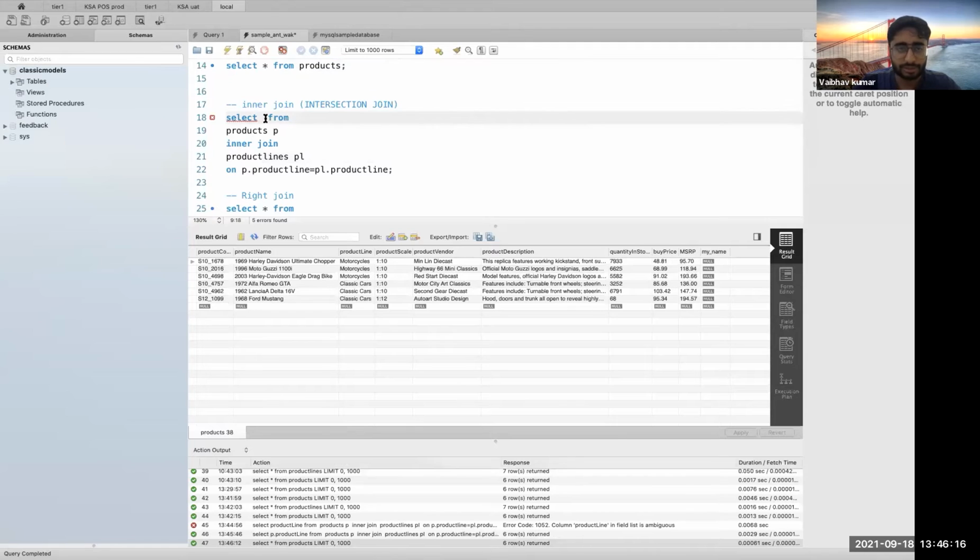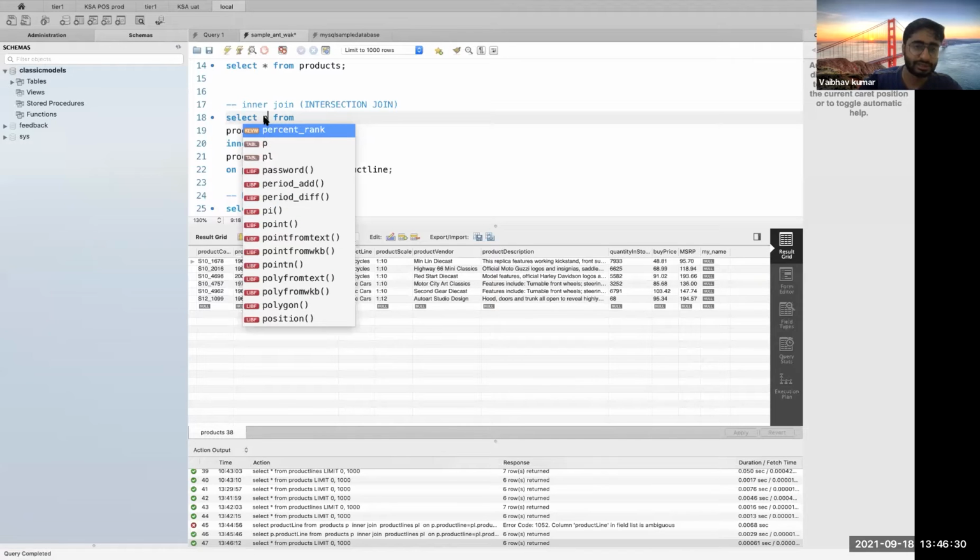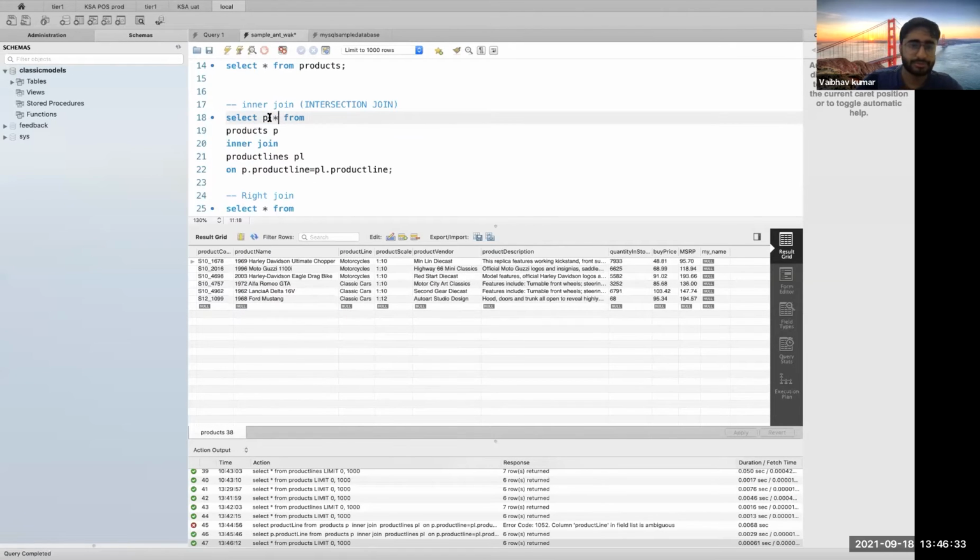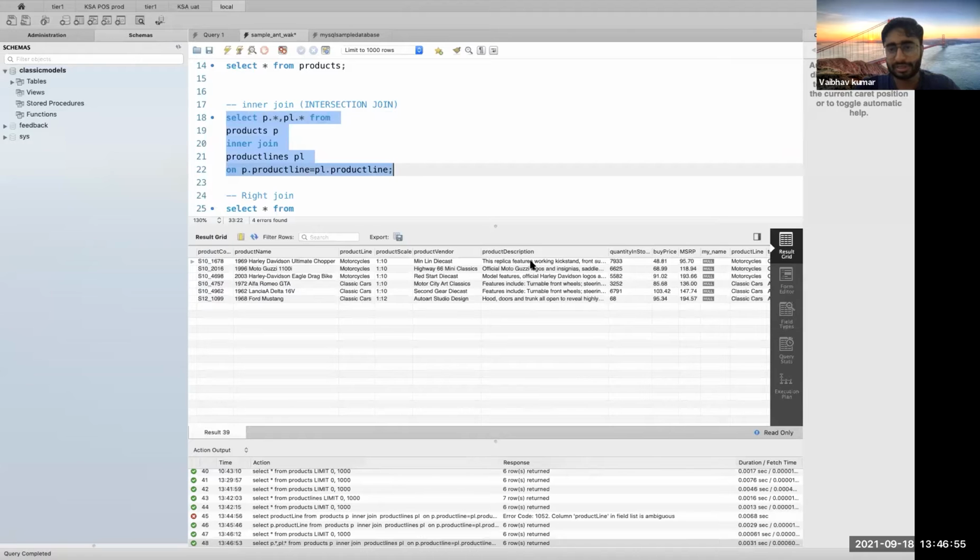The first way to get the data by joining these two tables: suppose P is the alias for this and PL is the alias for this, then you write P dot star, comma, PL dot star, which means get me all the columns for P and PL, which are products and product lines, which have these common keys present between the two tables. If I select this, I'll be getting all the columns from products and product lines.